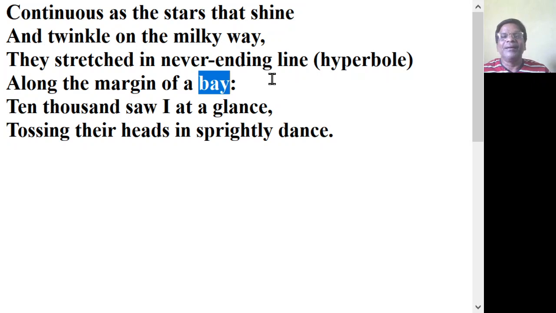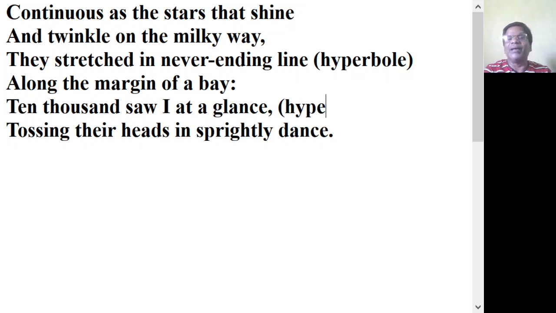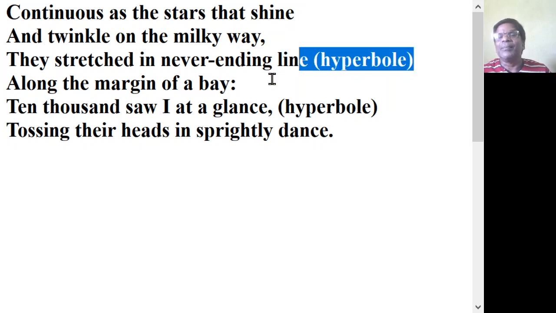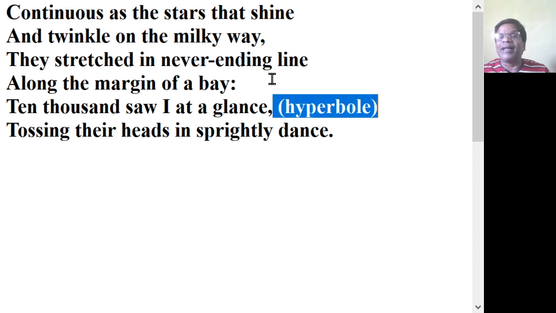And again, 10,000 saw I at a glance. So here again, the poet uses a hyperbole. Why is it a hyperbole? Because the poet tells that he saw 10,000 daffodils at a glance.